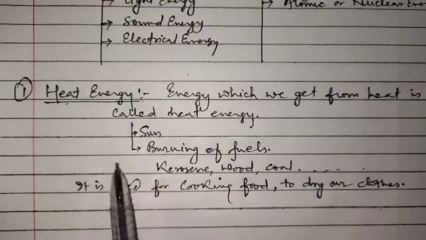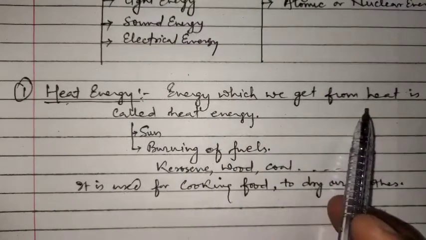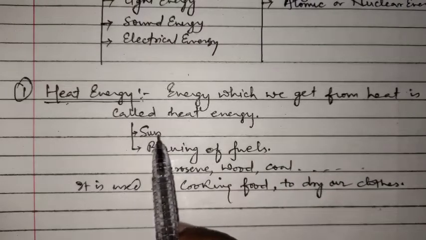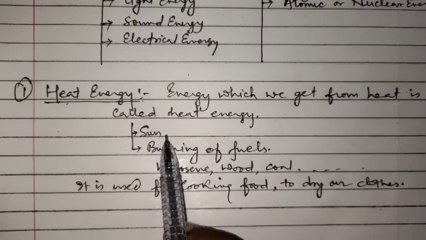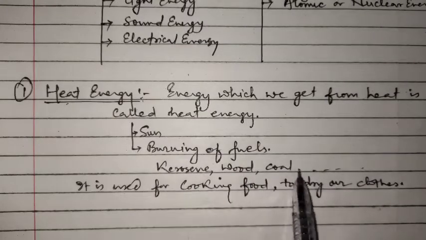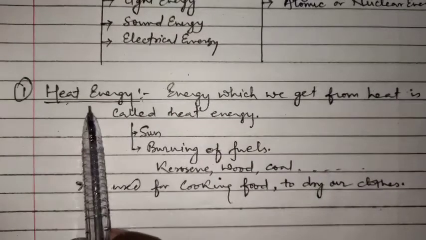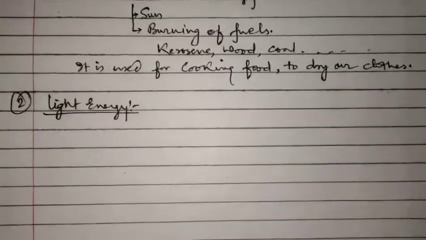I hope that heat energy is clear. Energy which we get from the heat, and that heat is provided directly by the sun, because the sun is the ultimate source of heat energy. Burning of fuel, when we burn anything like kerosene, wood, coal, anything which gets burned, that provides energy in the form of heat energy. Next we will discuss light energy.